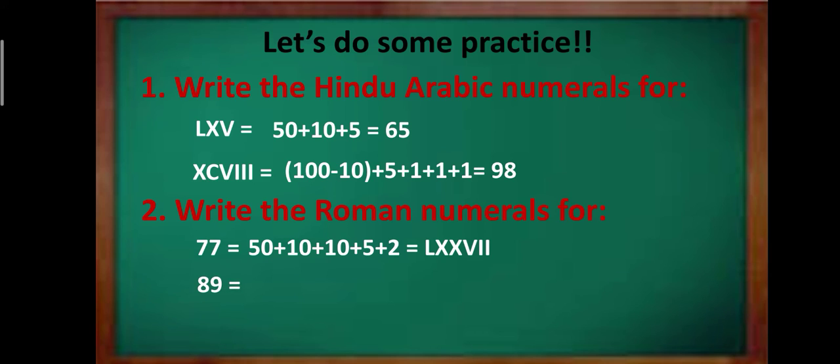Now let's see it for 89. 89 can be written as 50 plus 10 plus 10 plus 10, that is 80, plus 10 minus 1, right? So for 50 again we have L. For the 3 tens we will write 3 X's, and then for 9 we will write IX. So we get LXXXIX.